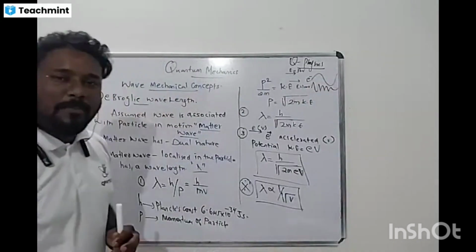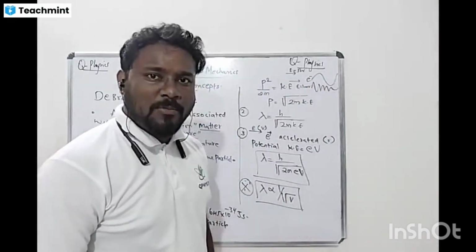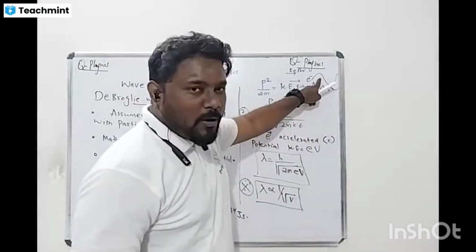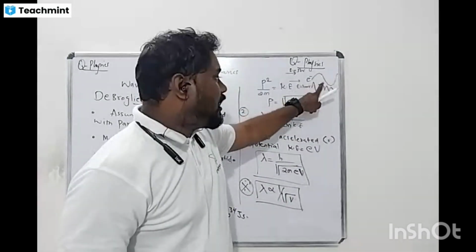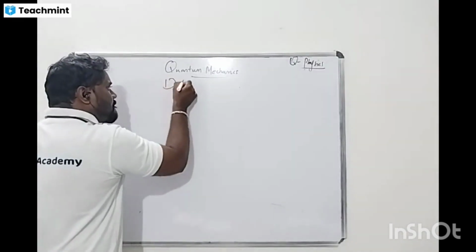Are you getting my point? There's a relation between the potential and the wavelength. Low potential, high wavelength; high potential, what is that? Low wavelength. Okay, now what is the de Broglie wavelength?